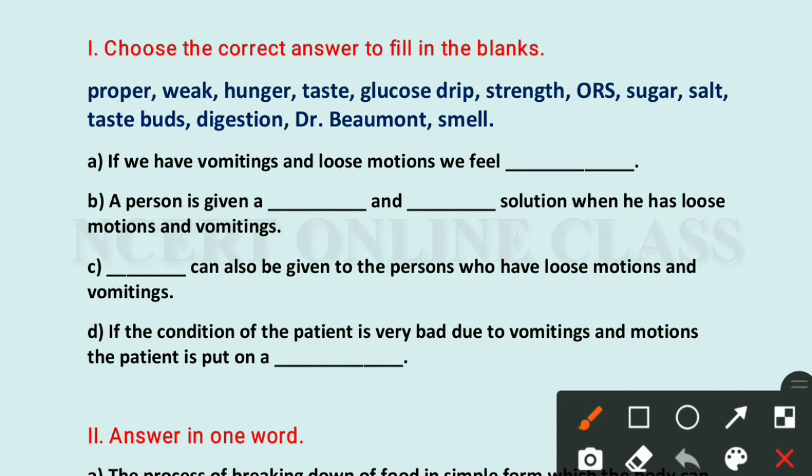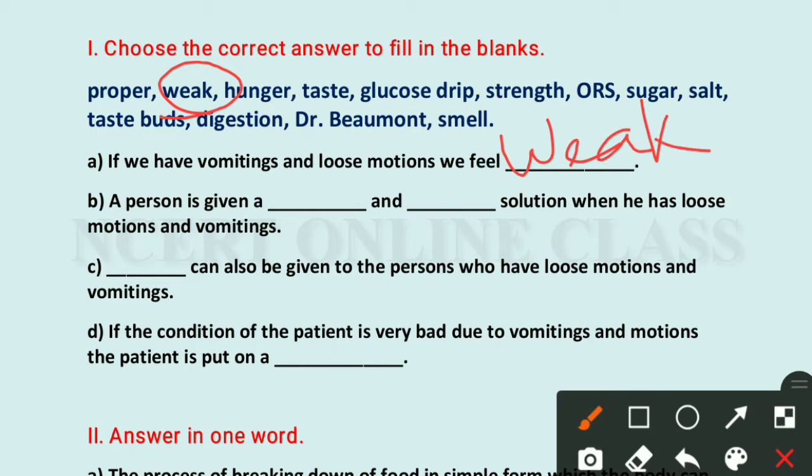First, A: if we have vomiting and loose motion, we feel weak. Yes, if we have vomiting and loose motion, we feel weak. So where is the word weak? Here is written weak. So we need to fill in weak here.